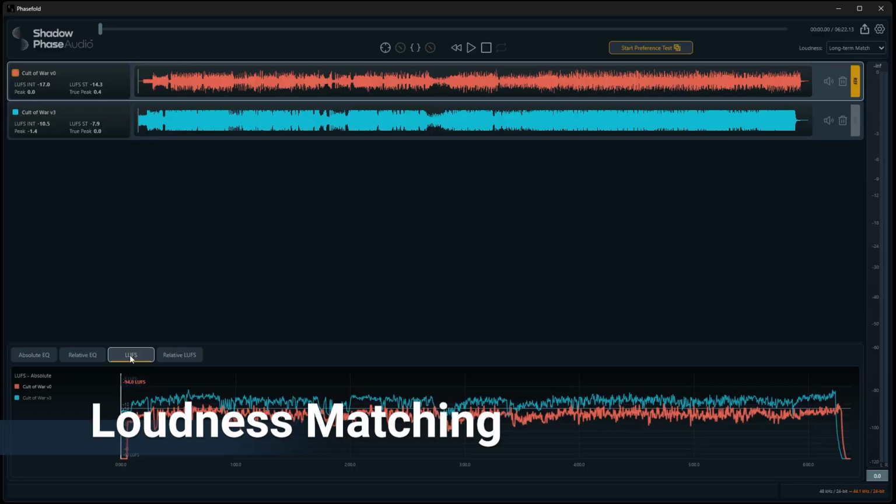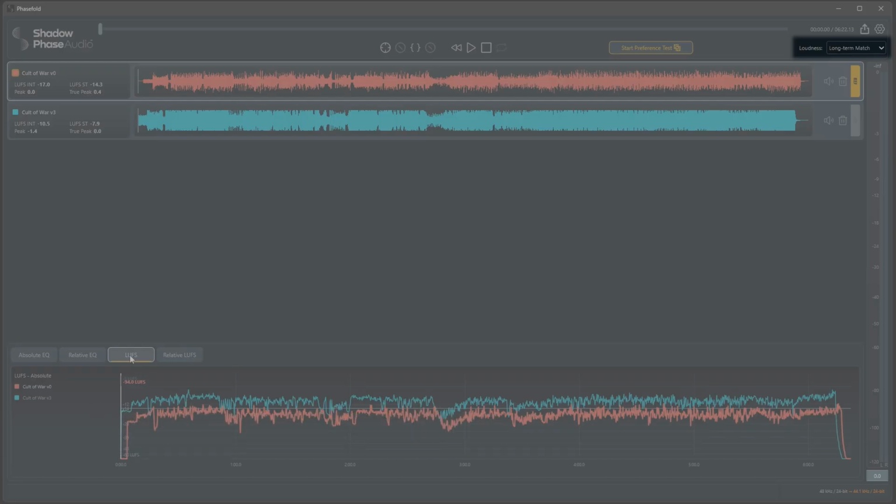Before making critical listening decisions, you can loudness match the tracks so you are comparing the processing, not just the level. That makes it much easier to judge tonal balance, dynamics, and impact without being misled by a louder file.